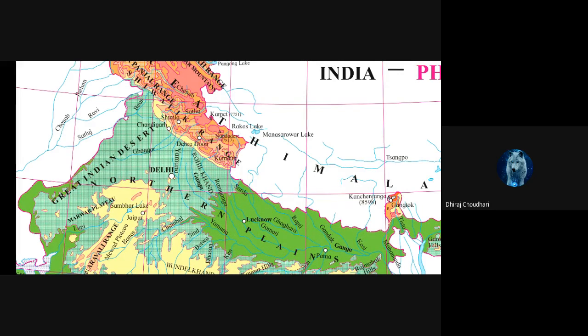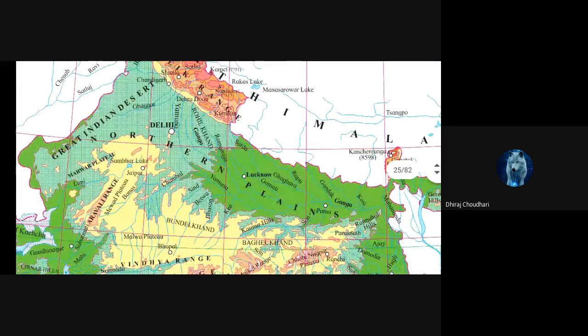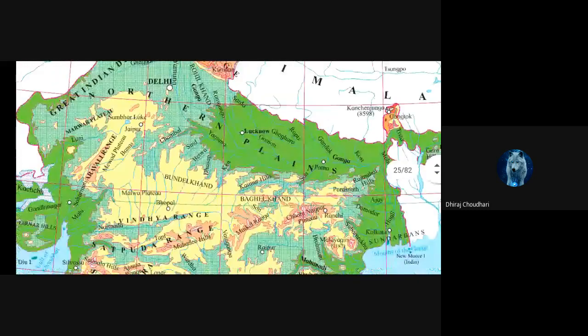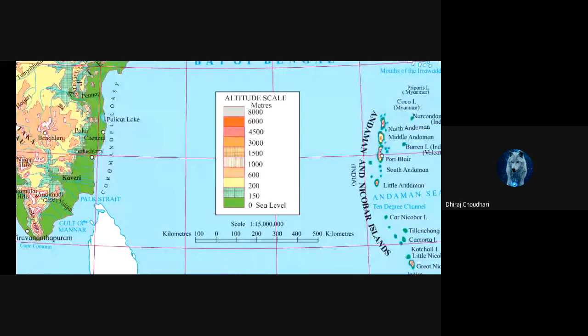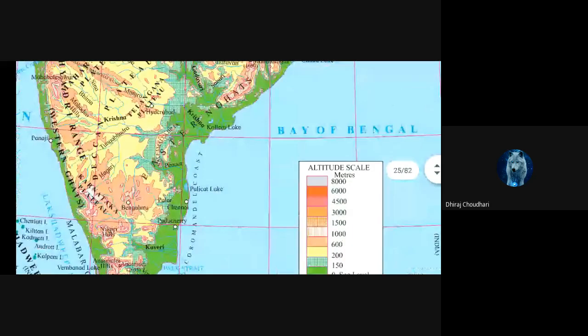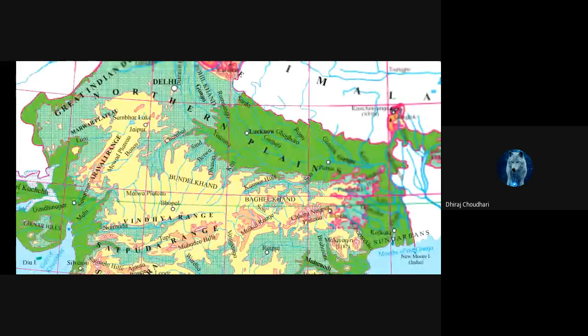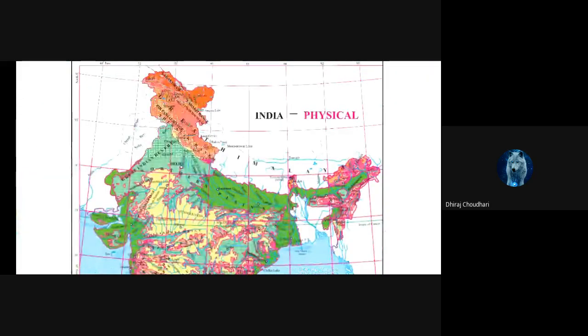So we know in the Himalaya there is very high altitude. If you go here, then Malwa Plateau is there, Aravali Range is there, Bundelkhand is there, Baghelkhand is there. Basically, these are shown by the light yellow color. Yellow color has a height of 200 meters above the sea level. So now we can come to a conclusion that the northern plain, which is shown in the green color, is at the sea level and its altitude is less than the surrounding one.